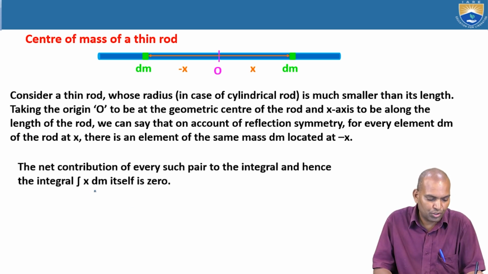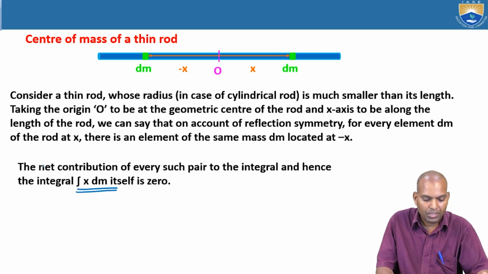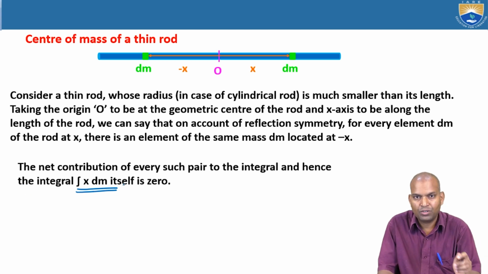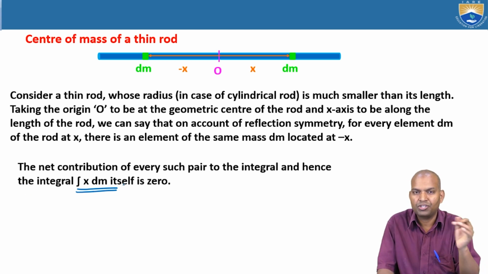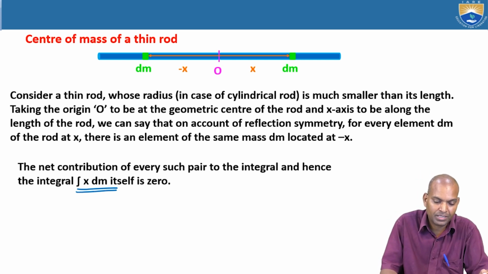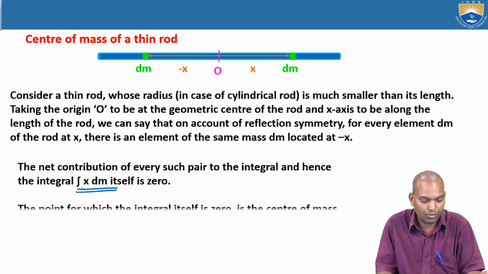Now the net contribution of x dm is 0 for each such pair, and hence the integral of x dm itself is 0. Why? Because the positive and negative sides are both considered. Both will be balanced, it is in equilibrium, and the net sum becomes 0.